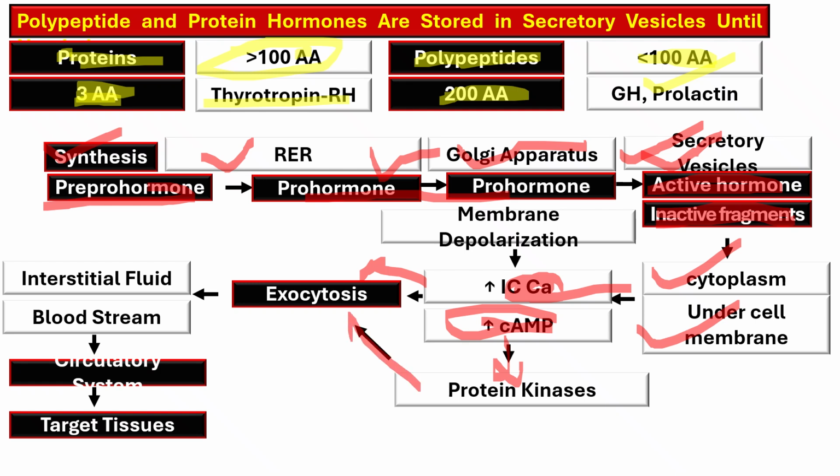It will result in exocytosis of these secretory vesicles, and the hormone, along with the inactive fragment, comes into the interstitial fluid, and from there it goes to the bloodstream, and the circulatory system now carries these hormones to the target tissue to produce the effect.